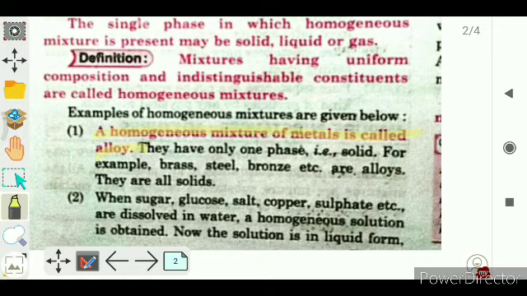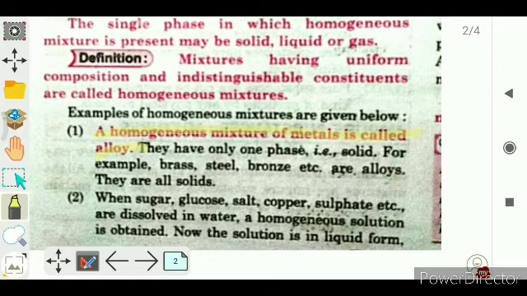Examples: brass, steel, bronze, etc. These are all things that we use in our daily life. Many substances, goods and things of our daily life are made up of these, right?